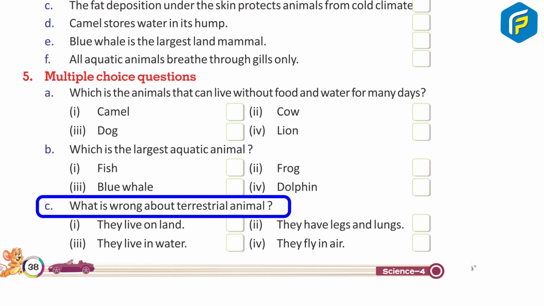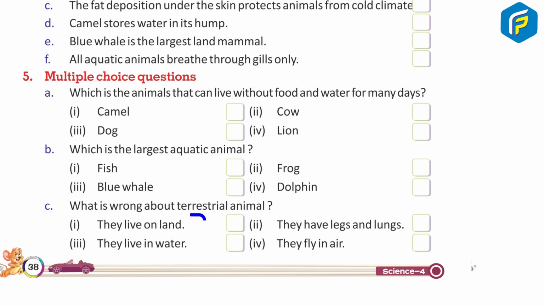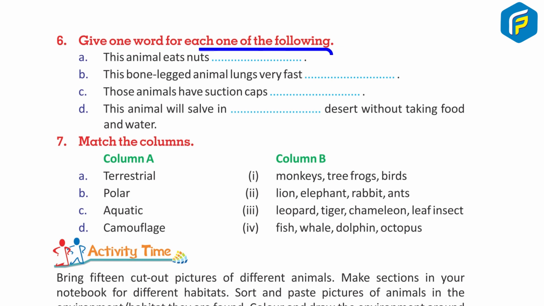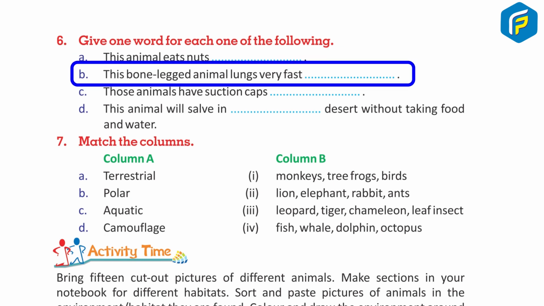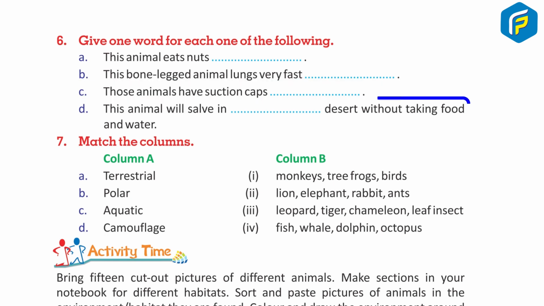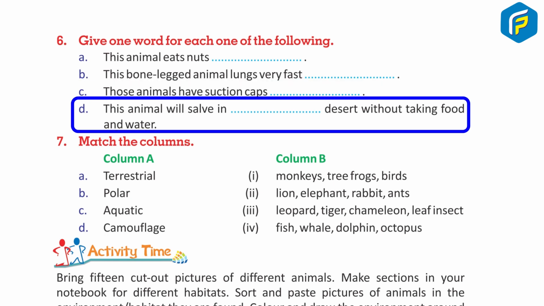C. What is wrong about terrestrial animals? 1. They live on land. 2. They have legs and lungs. 3. They live in water. 4. They fly in air. 6. Give one word for each one of the following. A. This animal eats nuts. B. This long-legged animal runs very fast. Dash. C. These animals have suction cups. Dash. D. This animal will sail in the desert without taking food and water.